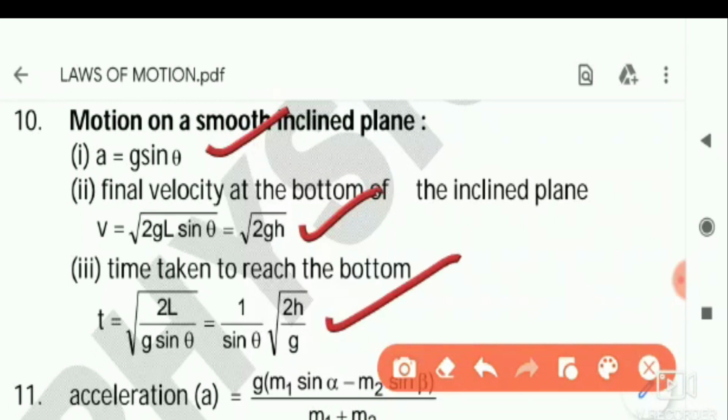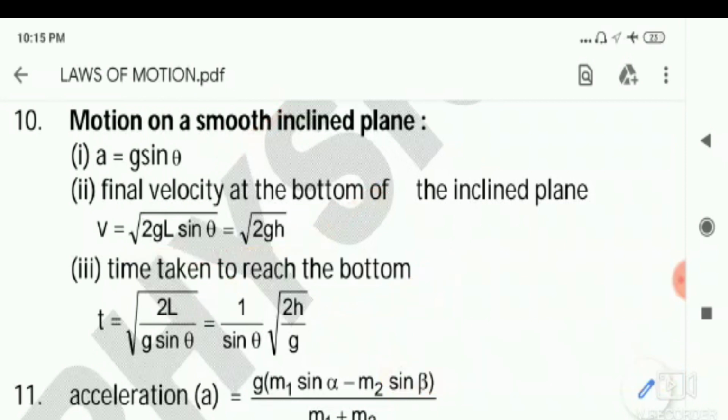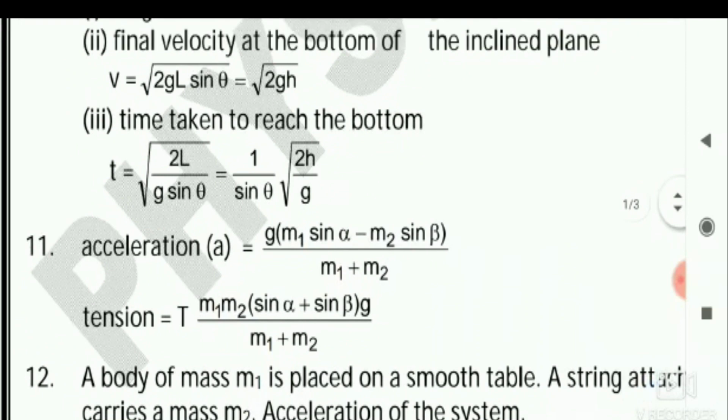Similarly, he may ask the third one, time taken to reach the bottom. What else do you need, tell me? If length is given, use this formula. If height of the inclined plane is given, use this formula. Everything is ready-made for you. If you are not willing to learn even this much simple formula, then 100% it is very difficult for you to get the NEET seat.